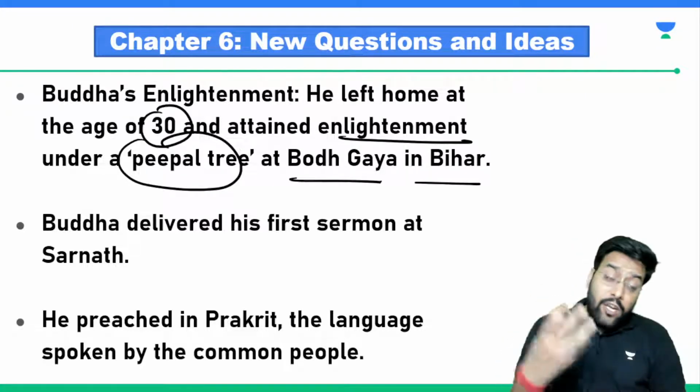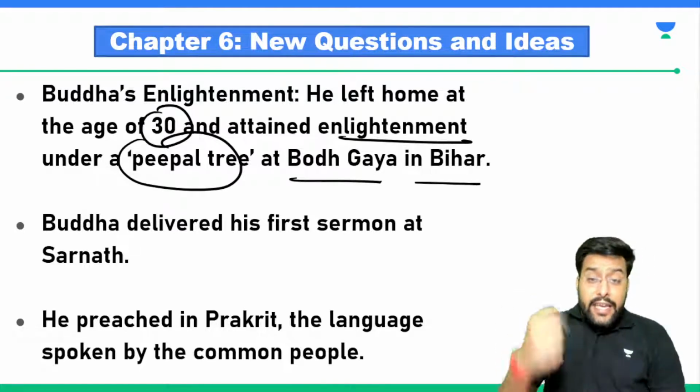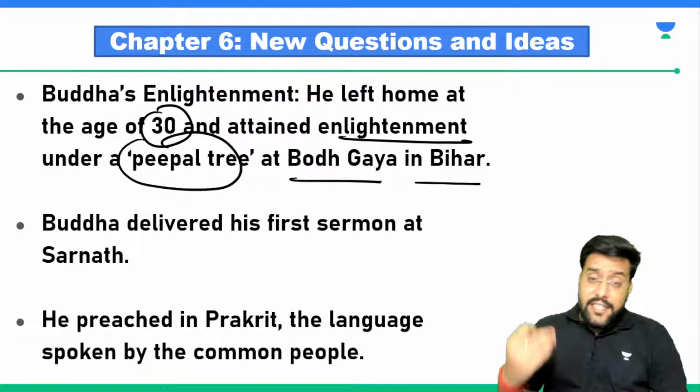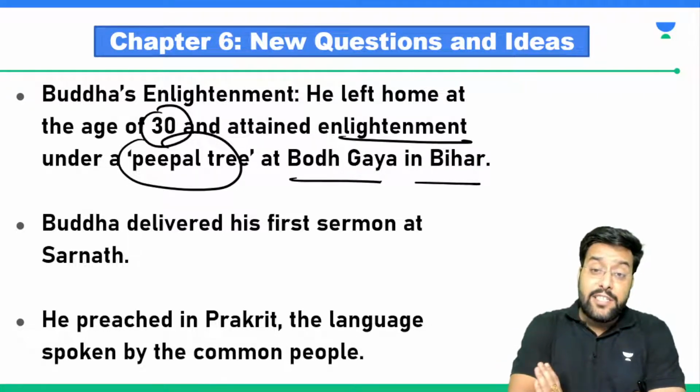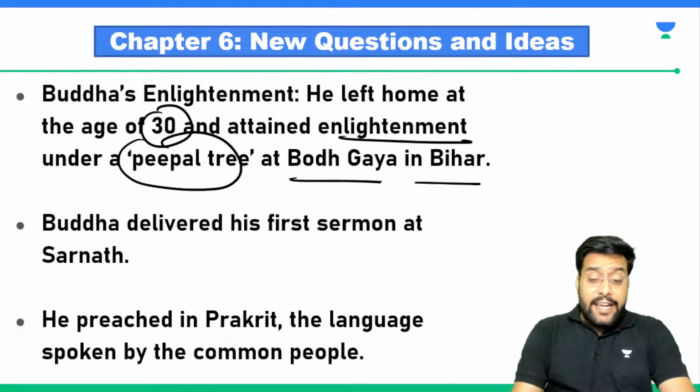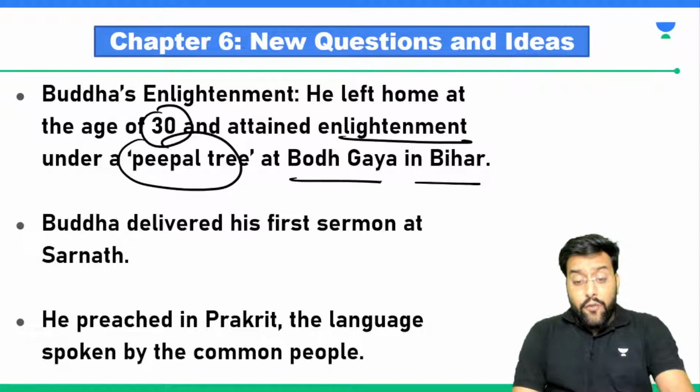So he was born in Lumbini in Nepal. He attained enlightenment under a peepal tree. We call it the Bodhi Vriksh. It is in present day Bihar in a place called Bodh Gaya. So Lord Buddha got enlightened. He got the knowledge of this world. He got the knowledge about God in Bodh Gaya in Bihar.